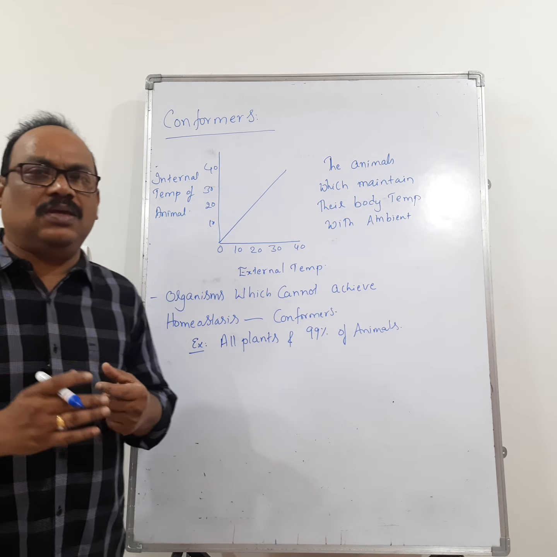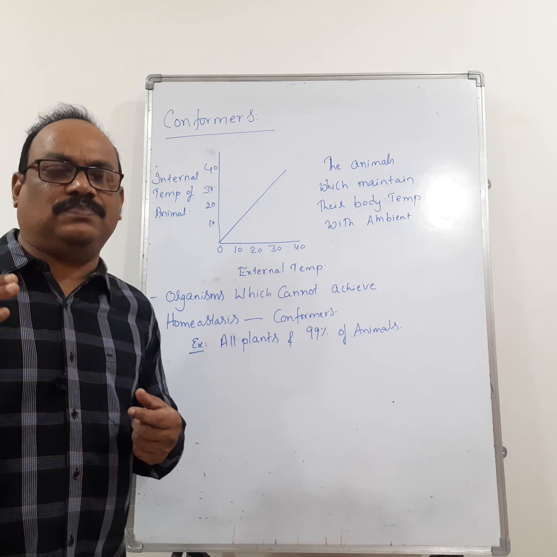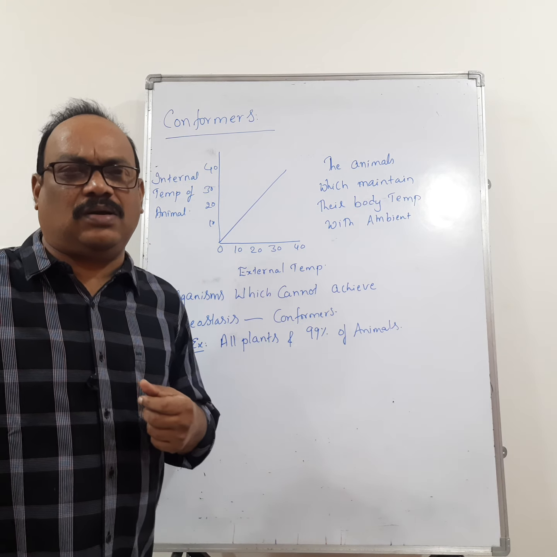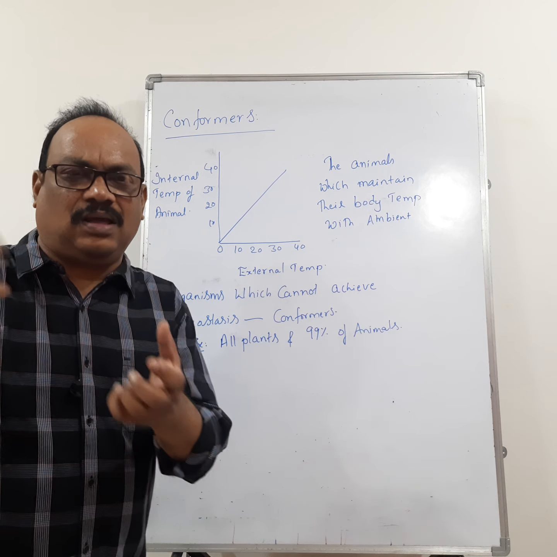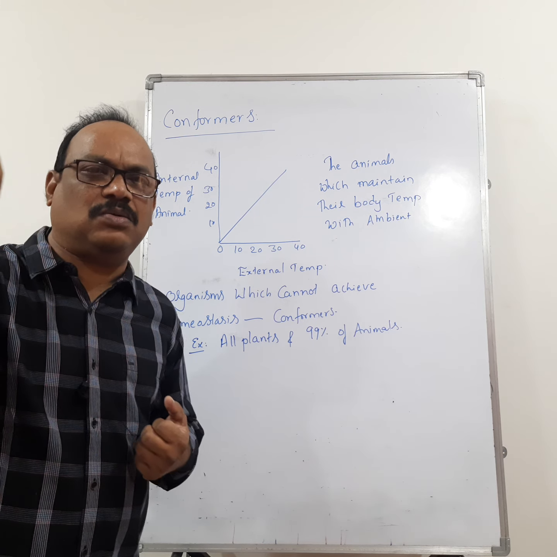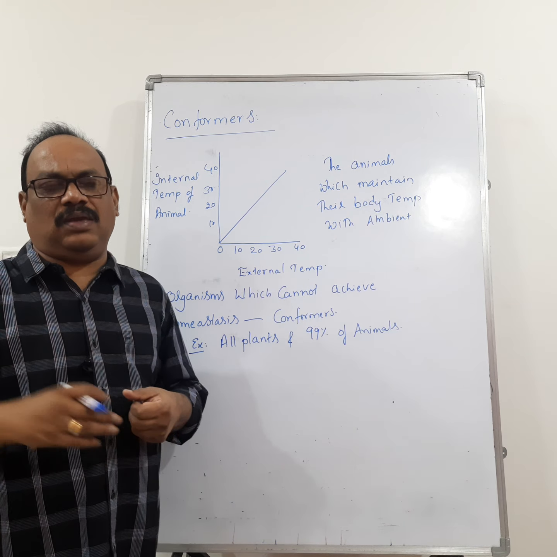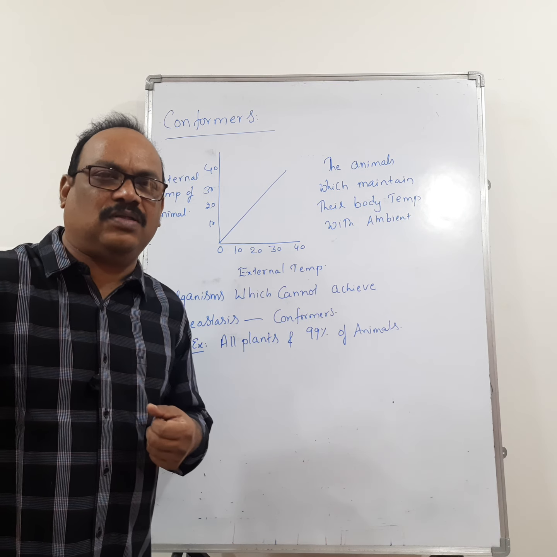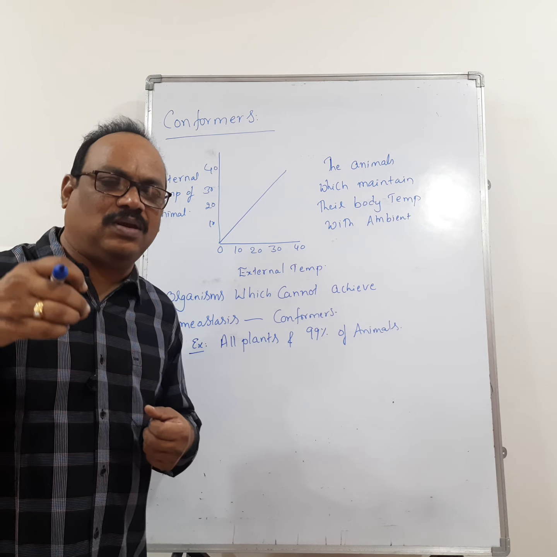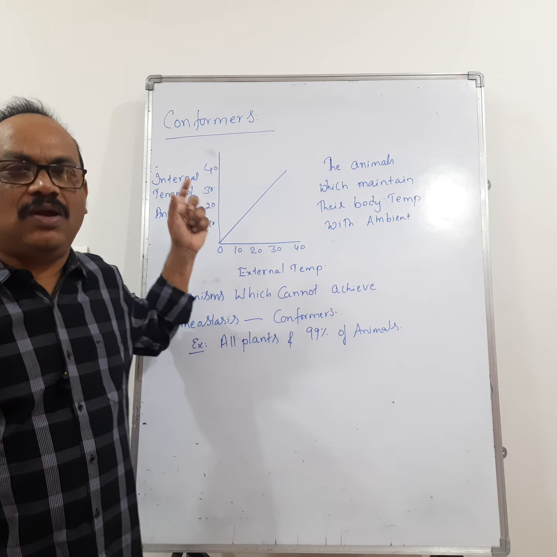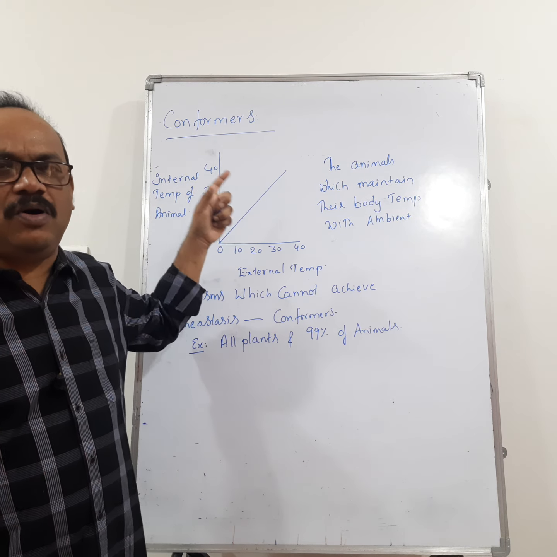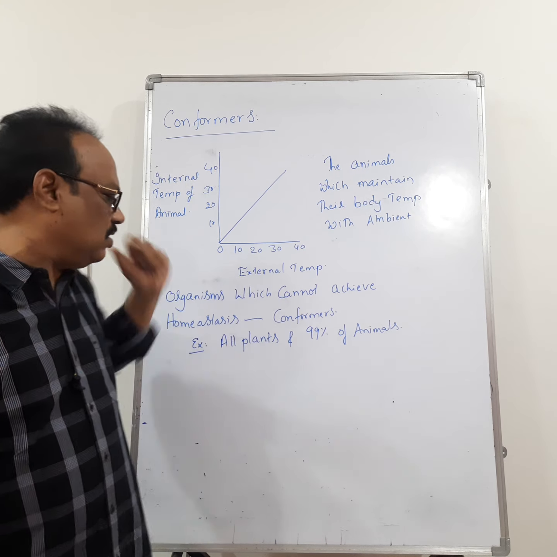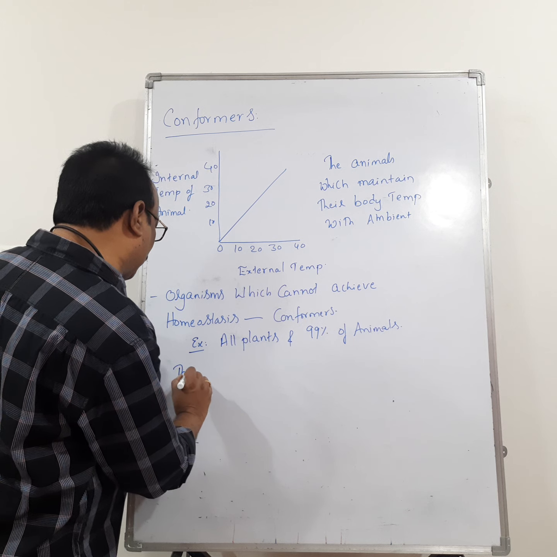So suppose the body temperature of an organism is 20 degrees centigrade and the external environmental temperature is 30 degrees centigrade, then the temperature of this organism increases to 30 degrees centigrade. If the external environmental temperature is 20 degrees centigrade, then the body temperature of this organism also reduces to 20 degrees centigrade. So, if an organism maintains its body temperature depending upon the external environment, we call them thermoconformers.